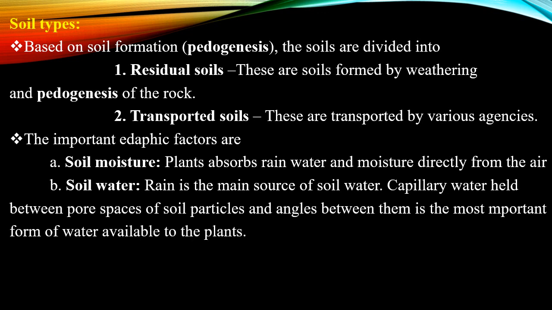Among these, the capillary water, which is held between the pores of the soil particles and the angles between them, is the most important form of soil water, which can be absorbed by the plant and used for its growth.